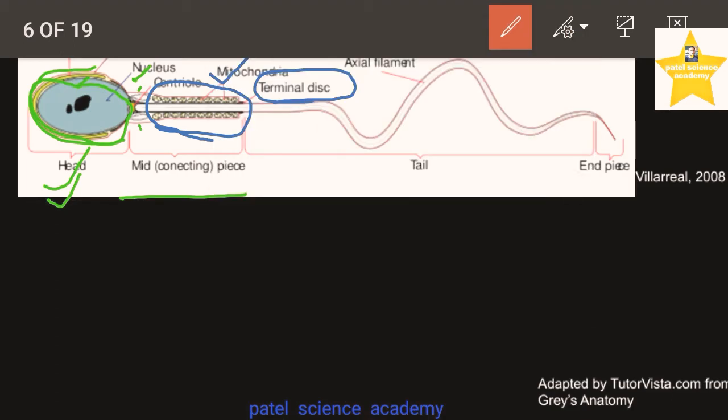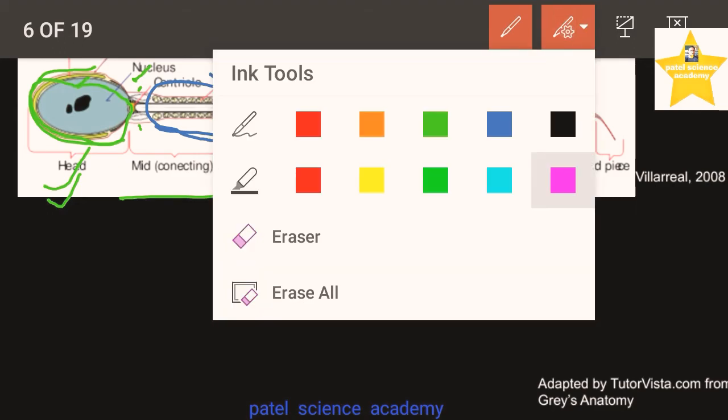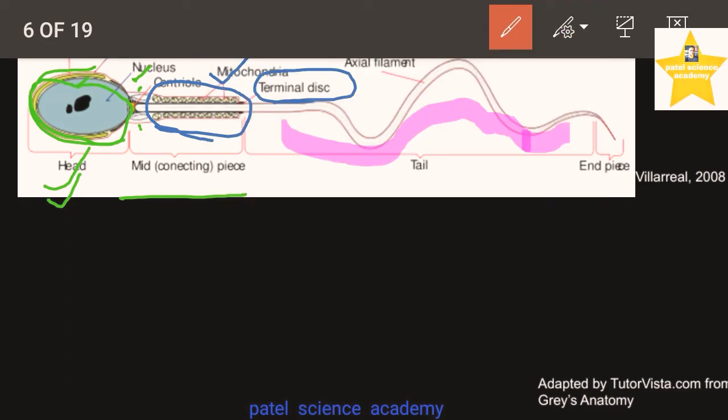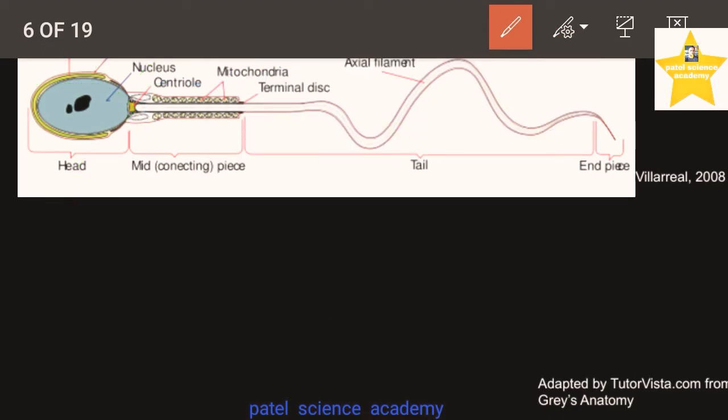Thereafter, the next part is the tail, and this tail is used to travel from the male body into the female body. Thereafter, the next part is the end piece, and this is the supportive portion of this sperm. So dear students, this is about that sperm, and this sperm fertilizes the egg. Now we'll see the next part.